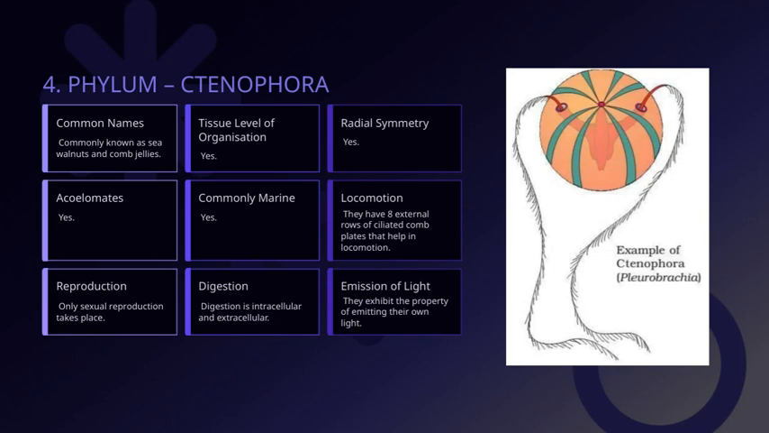Let's talk about their unique ability to emit their own light, which is a fascinating feature of these creatures. This bioluminescence makes them stand out in the marine environment. Moving on, they have 8 external rows of ciliated comb plates, which are essential for their movement. These comb plates beat in a coordinated way, allowing them to glide smoothly through the water.